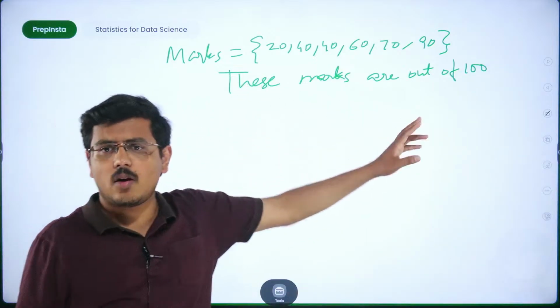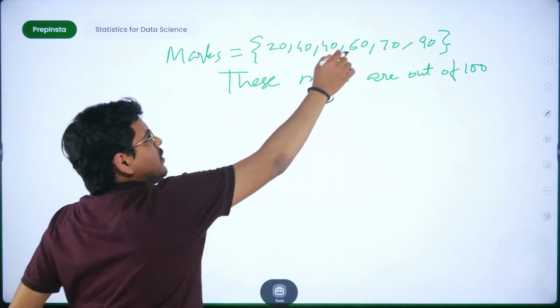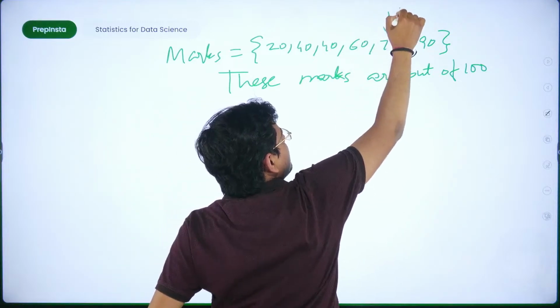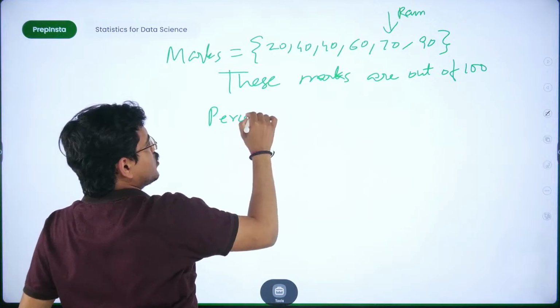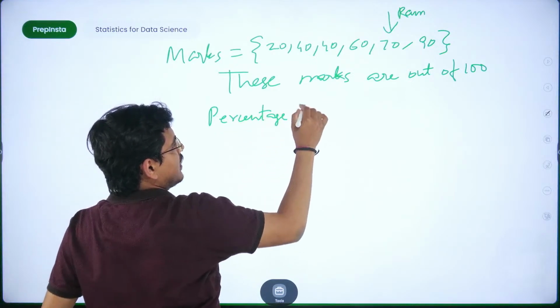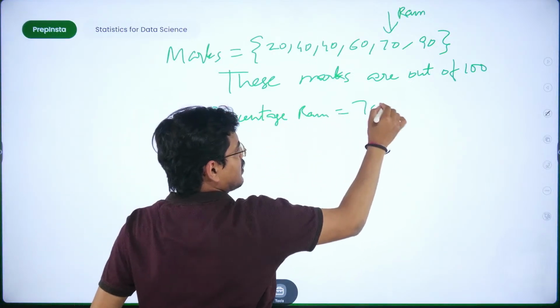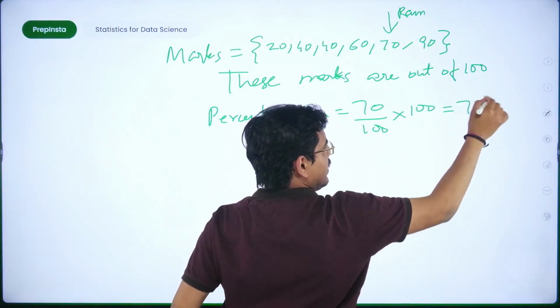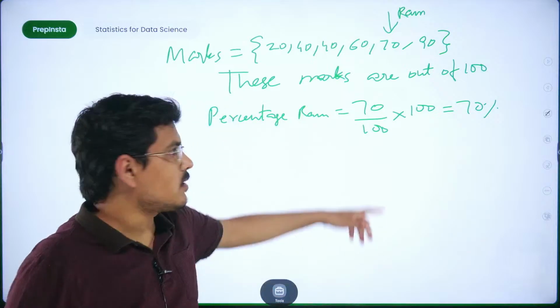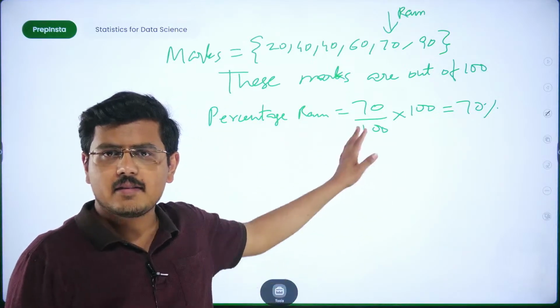Now when these marks are out of 100, what is the percentage of this child? Say this is Ram's marks, so what is Ram's percentage? Very simple answer, 70 by 100 into 100, 70%. Is it correct?